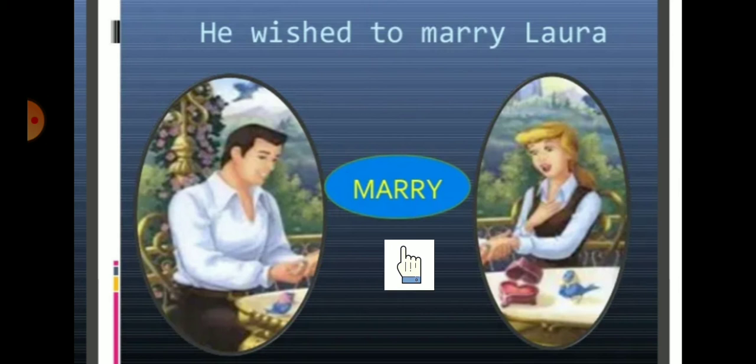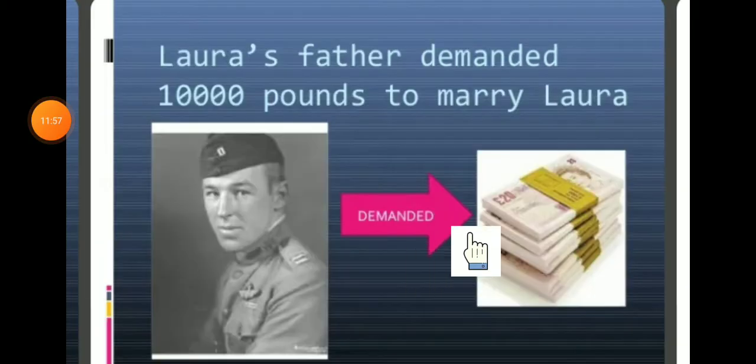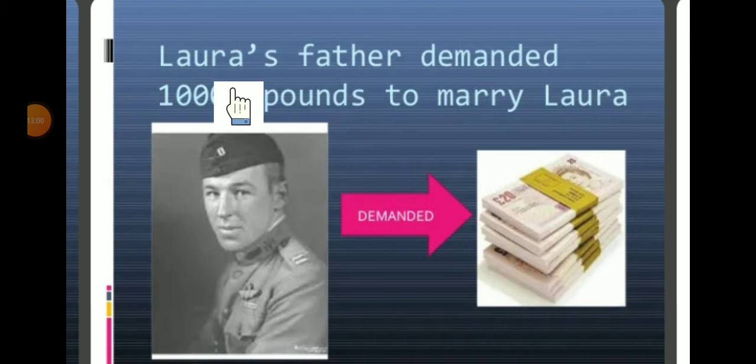Okay, and he wants to marry Laura, but Laura's father demanded how much? 10,000 pounds to marry Laura. So Laura's father is a colonel, a retired person, but he is demanding the money. How much? 10,000 pounds to marry Laura. To whom is he demanding? From Hugi.